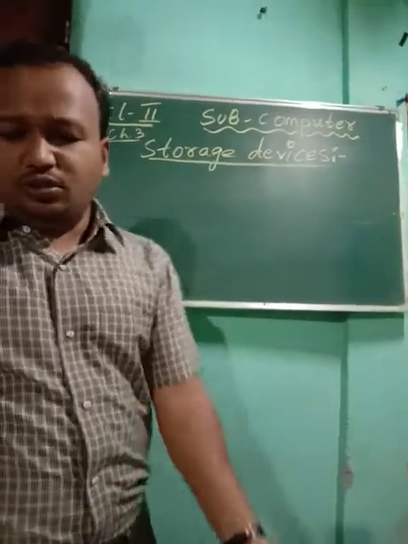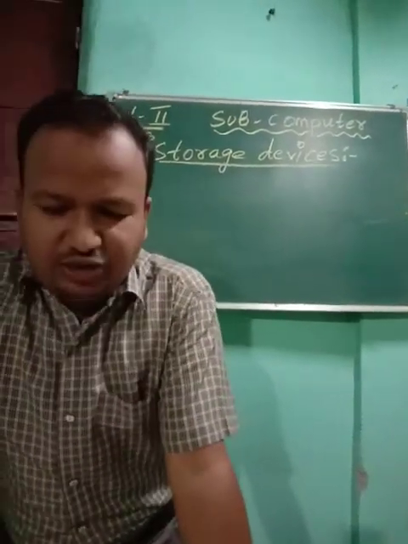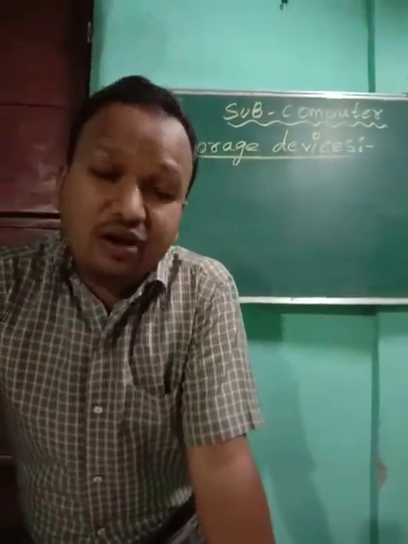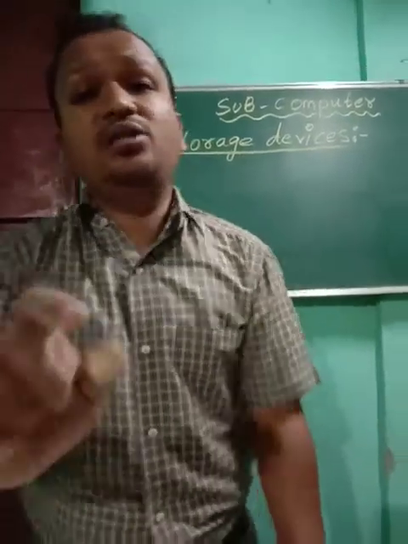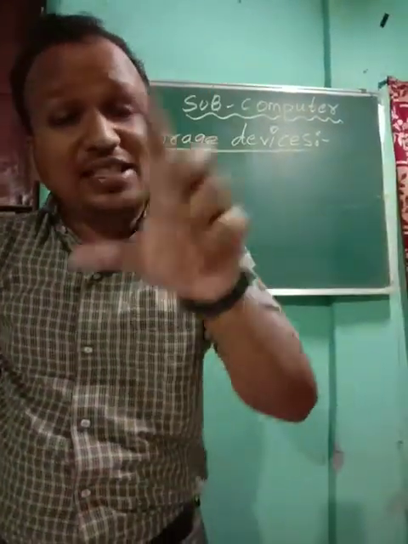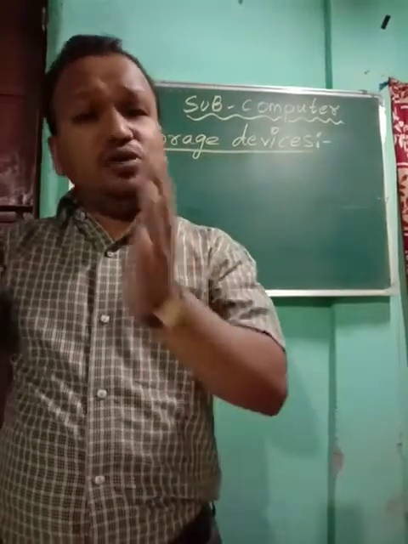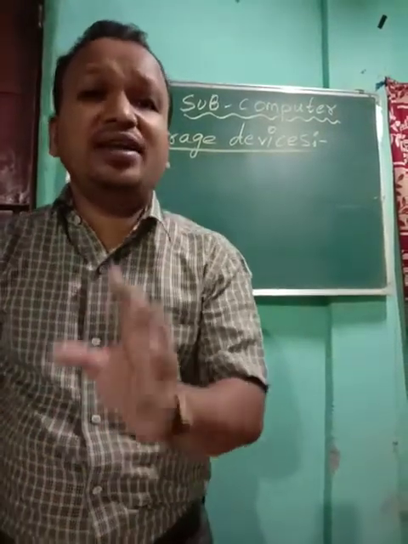Okay, so you see, the most common storage devices are your hard disk, CD, and your pen drive. So where is the hard disk? Hard disk you will find inside the CPU. Hard disk is the storage device.